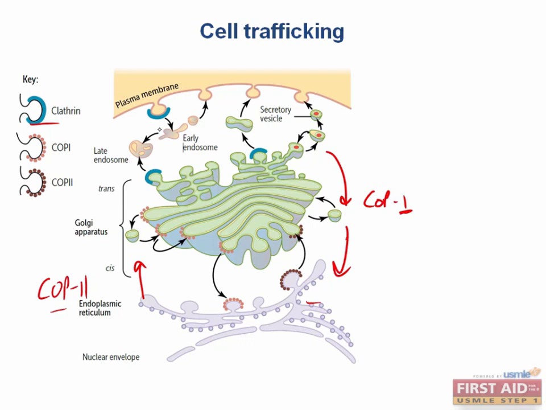Lastly, clathrin is important for receptor-mediated endocytosis, and is also used to send vesicles to lysosomes. When something is endocytosed from the extracellular environment, it's first stored and handled in a temporary organelle called an endosome. Depending on what the endosome contains, it can be sent to a lysosome for degradation, or to the Golgi for more processing, or even back to the membrane for excretion.